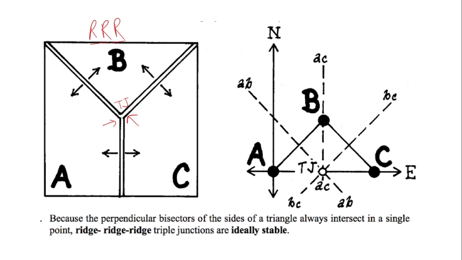What we have studied till now is that we will draw the velocity vectors, and we will see if all these three velocity vectors intersect at one common point, that is, the sum of the velocity of AC, velocity of AB and velocity of BC is equal to 0. Hence it will be a stable triple junction. So let us find out. Again, the concept is the same.